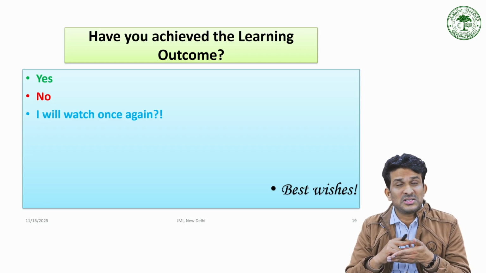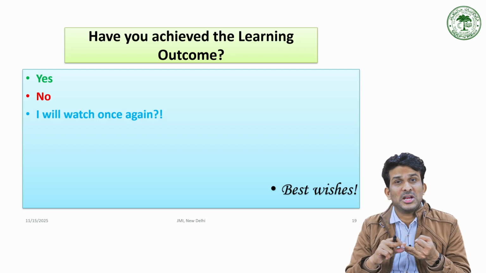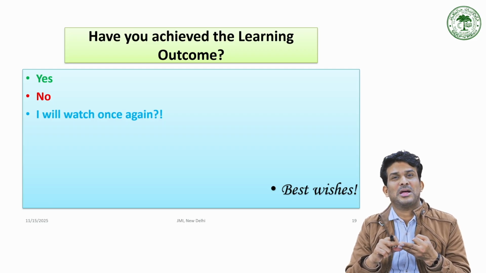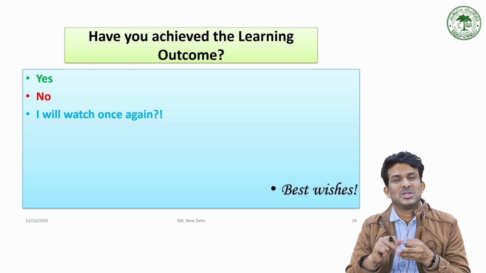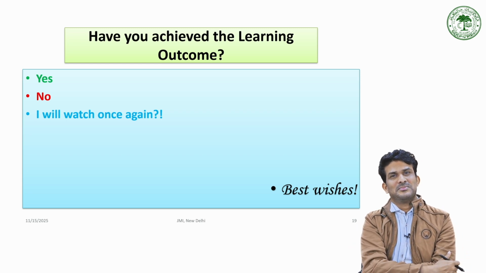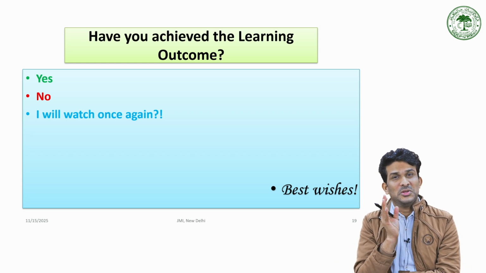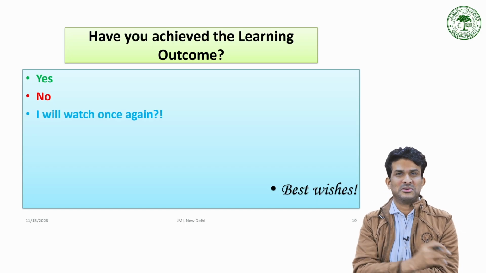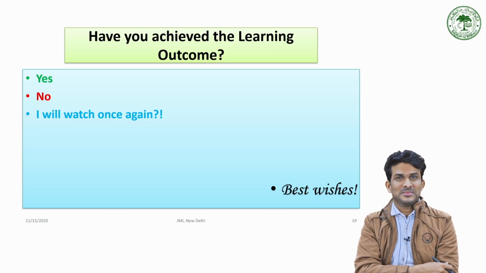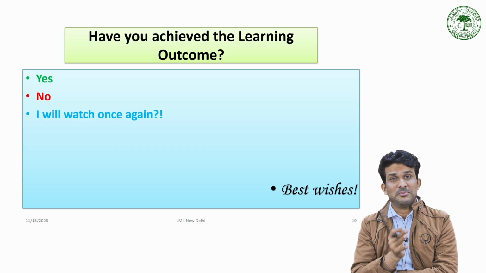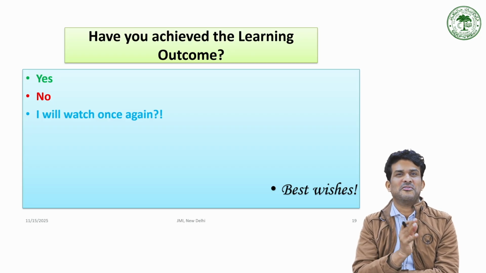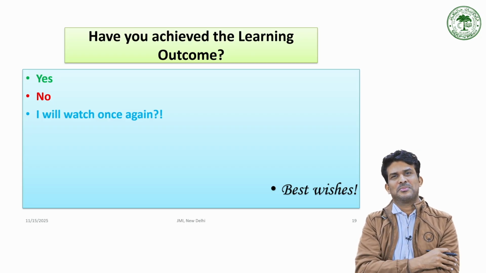Again, levels of significance, degrees of freedom, directional and non-directional hypothesis, parametric and non-parametric test. Could you remember? Yes. I hope that you have really achieved the learning outcome. Am I right? If I am wrong, that means you have not watched the video very specifically.